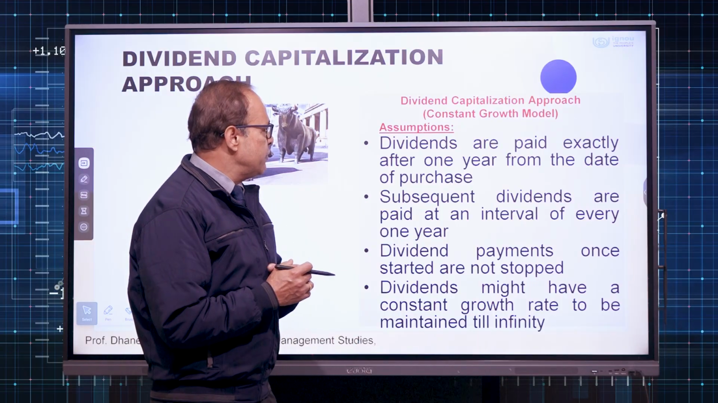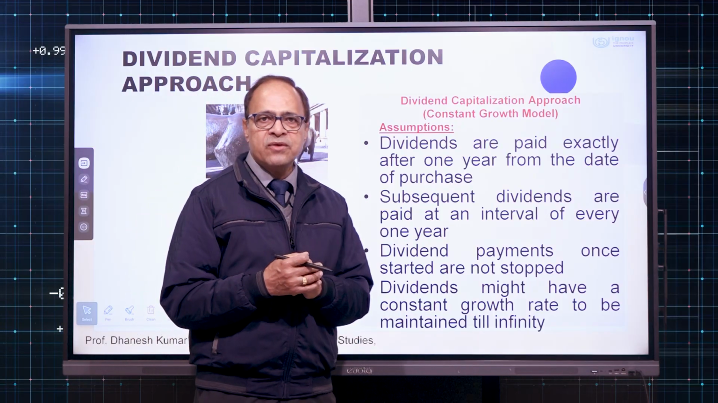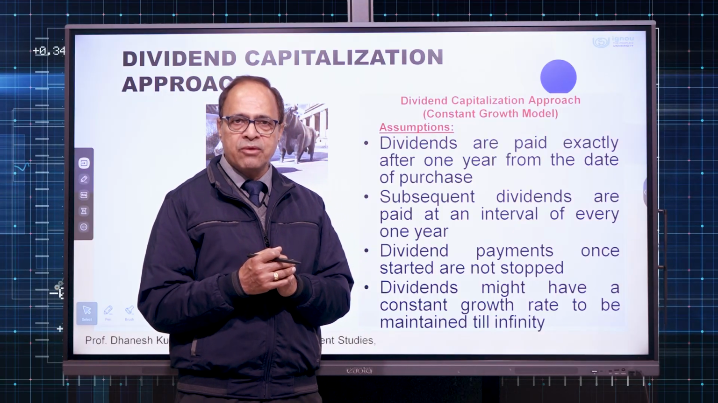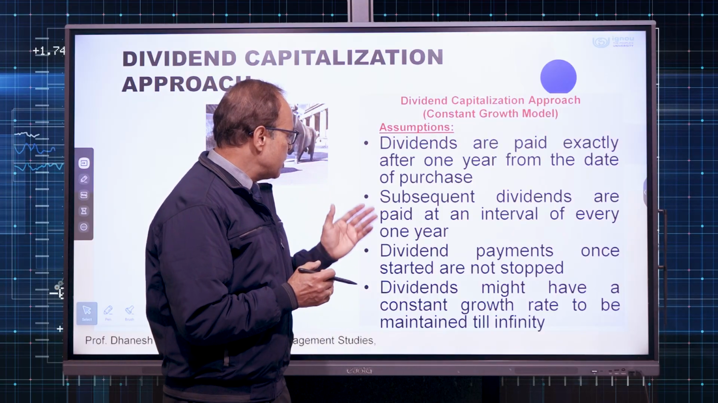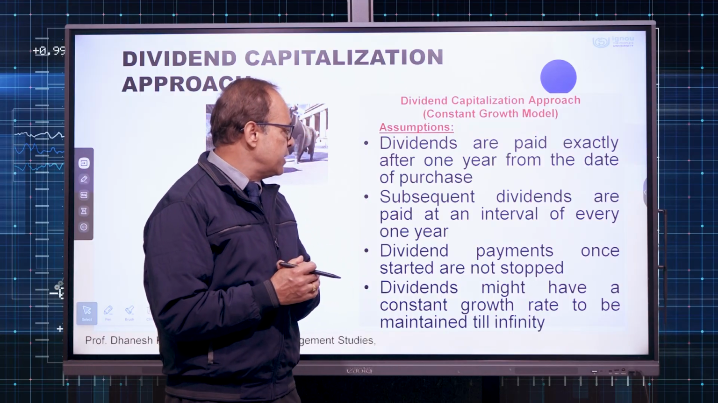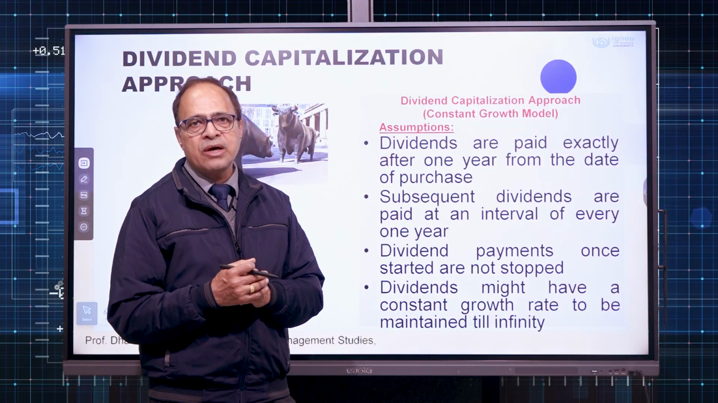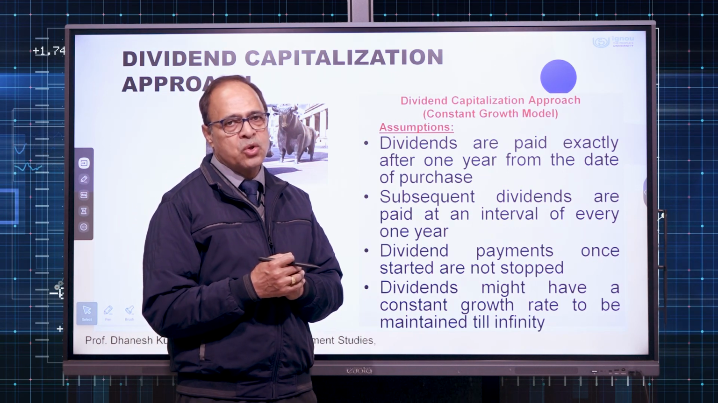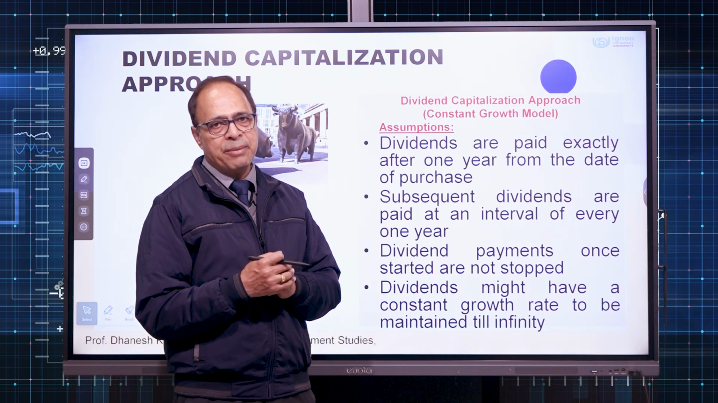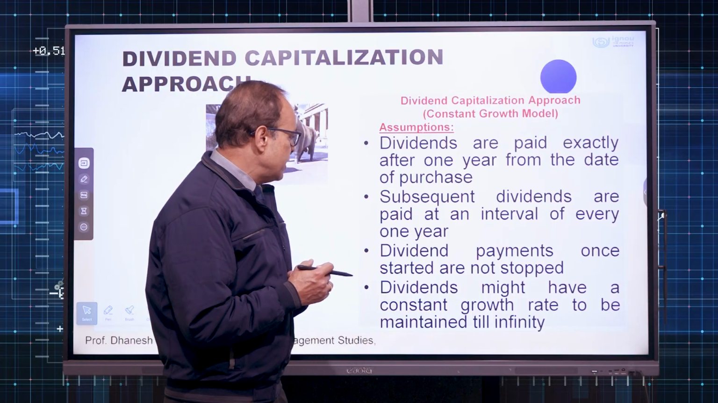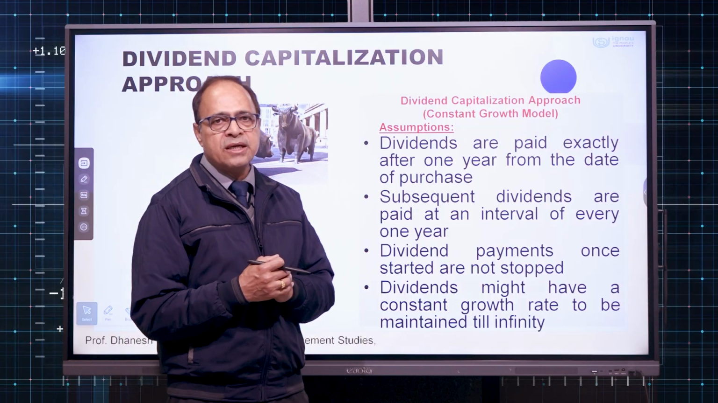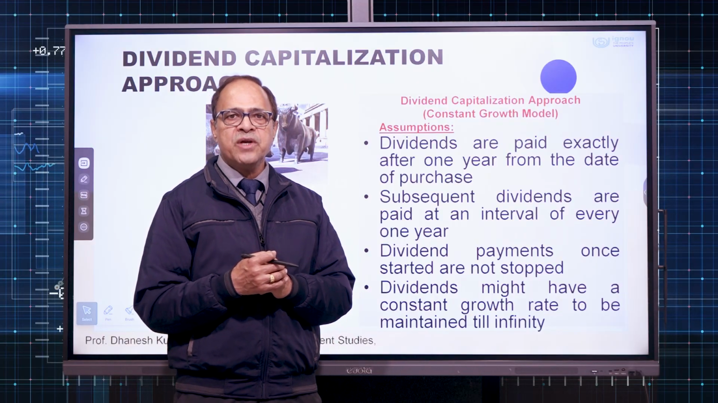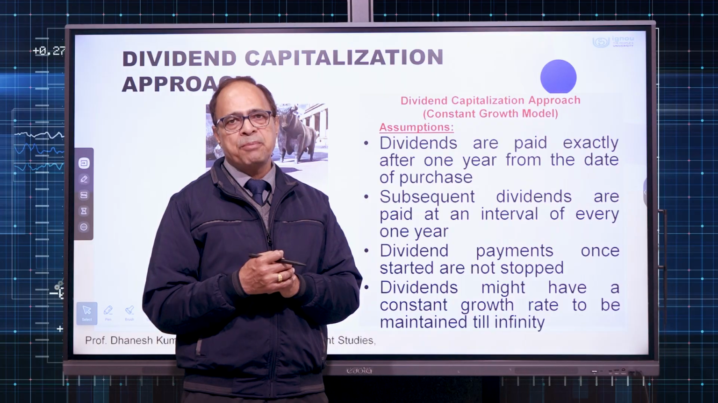Number one, dividends are paid exactly after 1 year from the date of purchase by the shareholder. So that is number one assumption. Number two assumption is subsequent dividends are paid at an interval of every 1 year. So that is the second assumption of Gordon's growth model or constant growth model or dividend capitalization approach. Then dividend payments once started will not be stopped. That means year on year till the lifetime of the company, dividends will be paid.